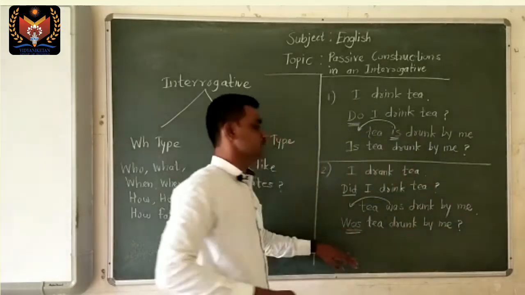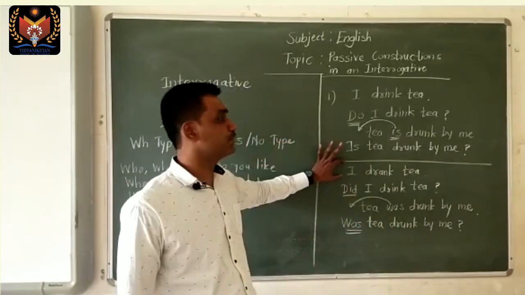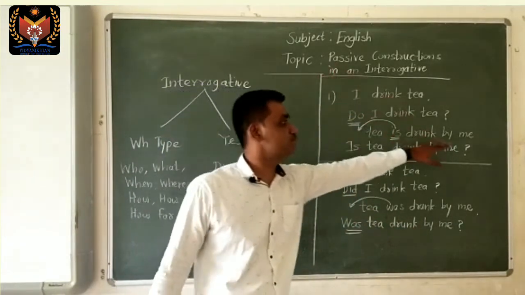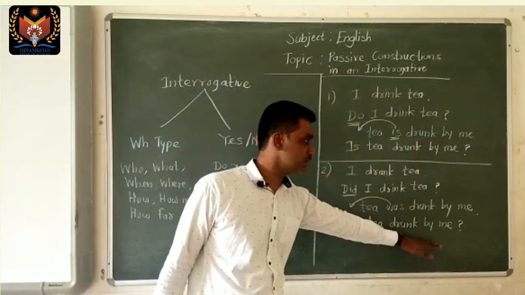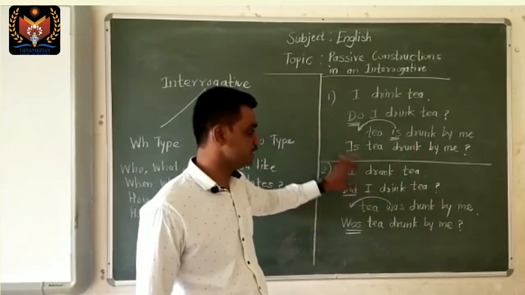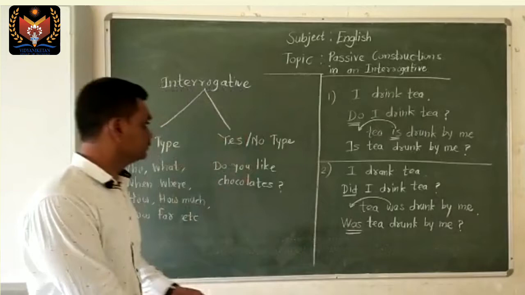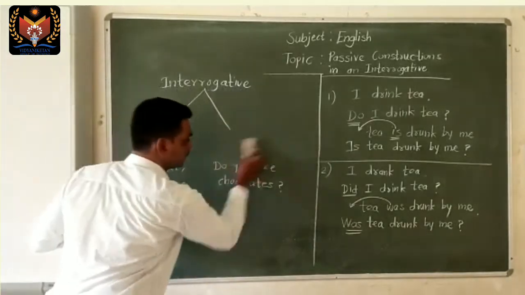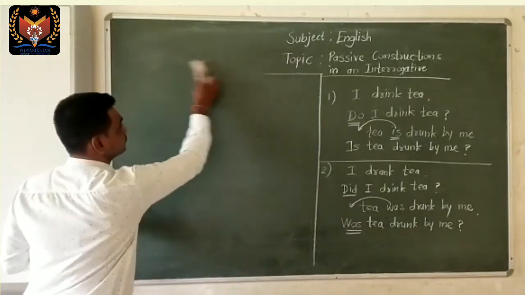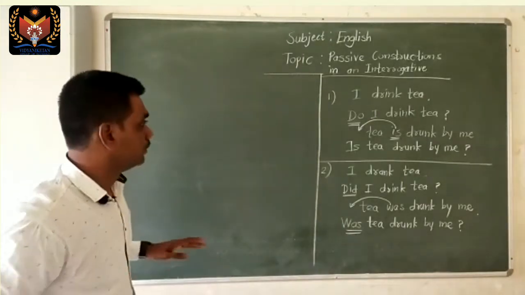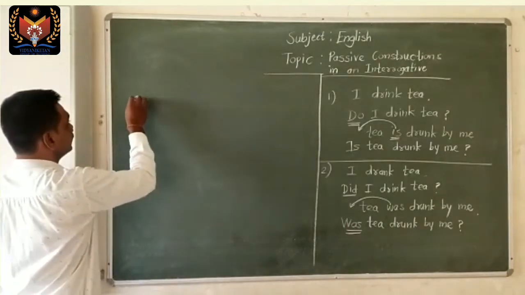My friends, you have also understood that there are certain changes happening with the pronouns. I changes into me. In the past too, we have changed this I into me. Similarly, we can have a change in simple future tense too. For your convenience, we shall take the same sentence and verb in simple future.